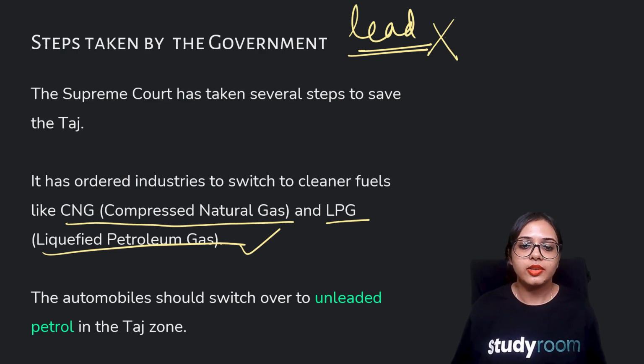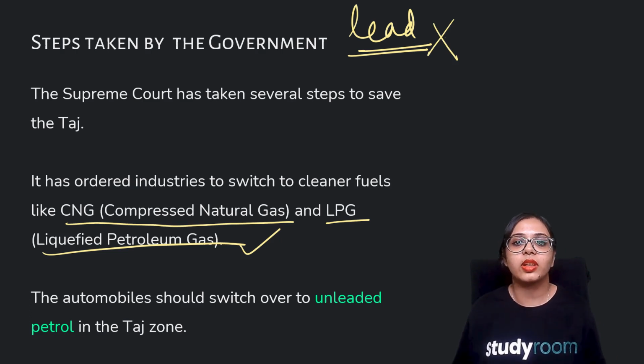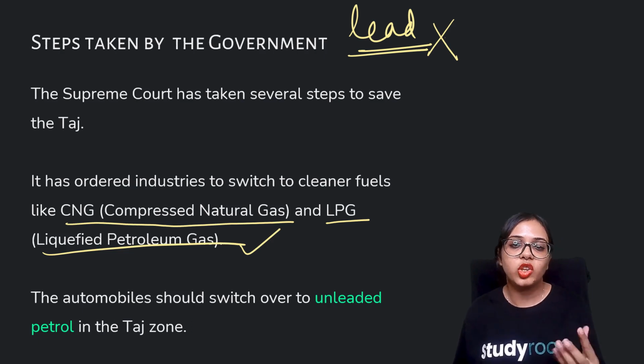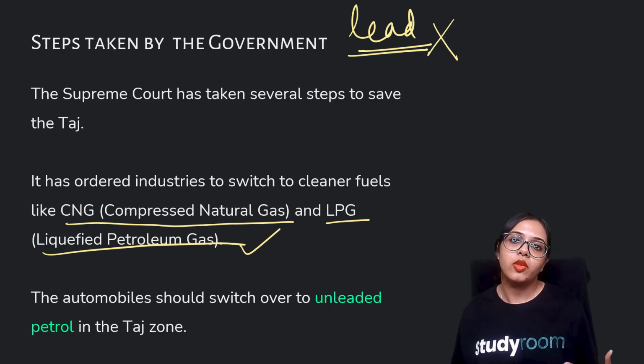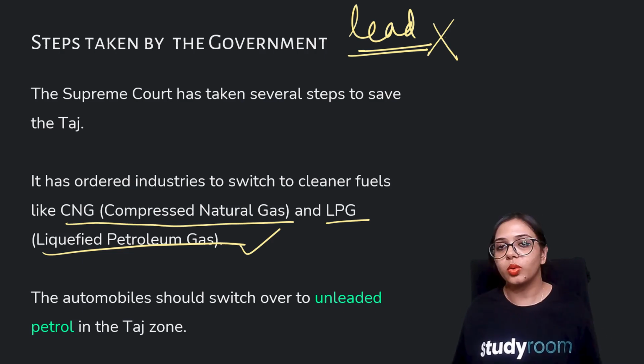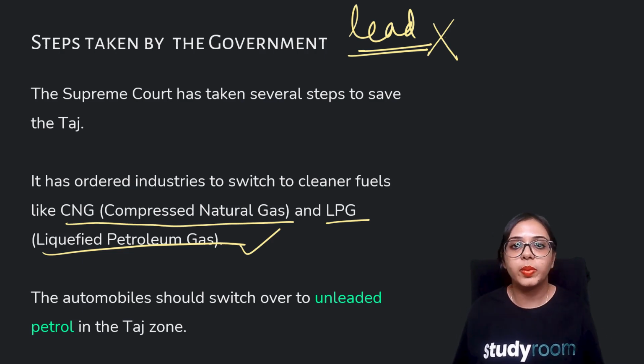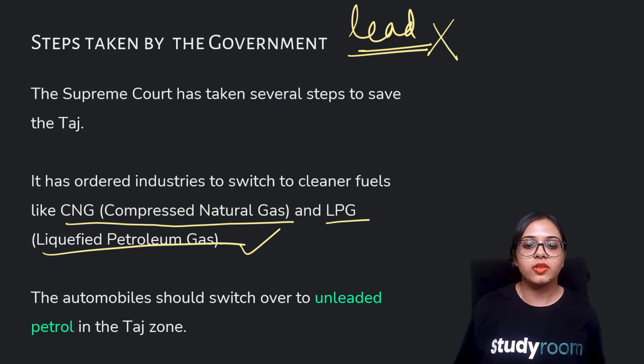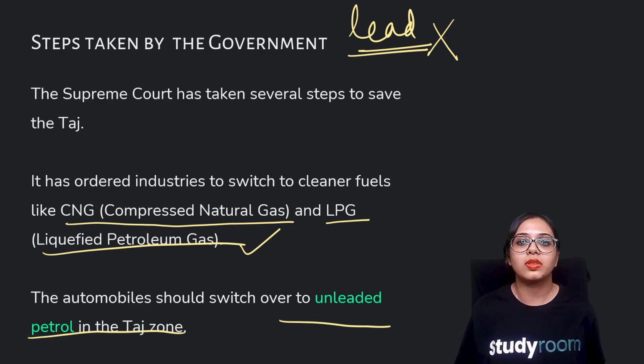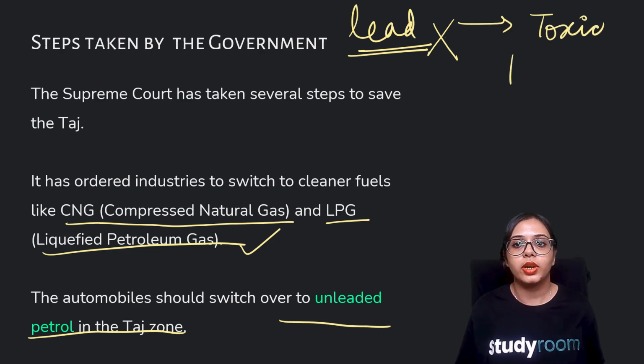Okay, and it is very important. There are still some places where lead is used because lead is a cheaper constituent. All right, so often people resort to the cheaper constituent, even though it is harming us and people around us. Already, we tend to neglect that, but we have to understand the long term effect that it is causing, and the long term effect is already around us now. So it's important to understand it, and the Supreme Court has ordered that people should switch to unleaded petrol in the Taj zone because lead is also a very toxic air pollutant.